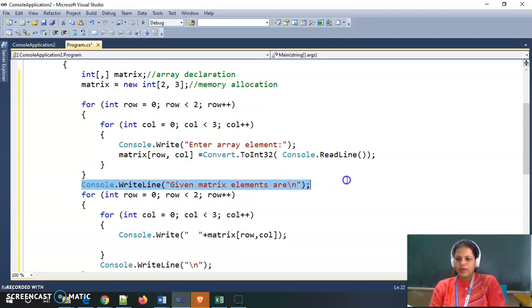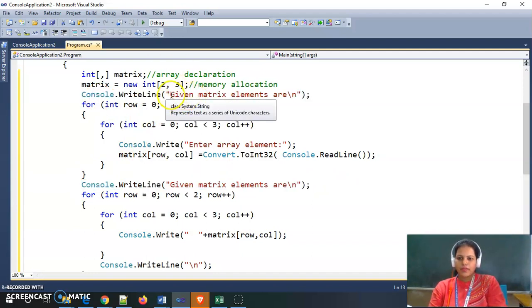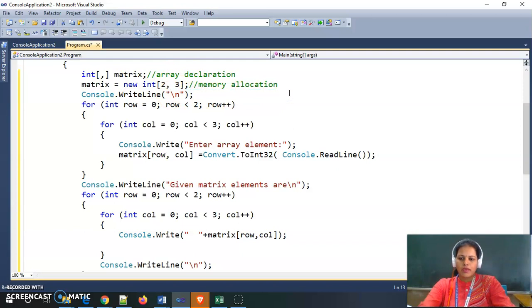Also I am giving one message initially: enter 2 by 3 matrix elements one by one. I am using here a 2 by 3 matrix. So the user can understand how many elements he or she needs to give.